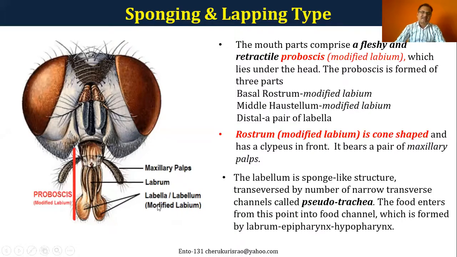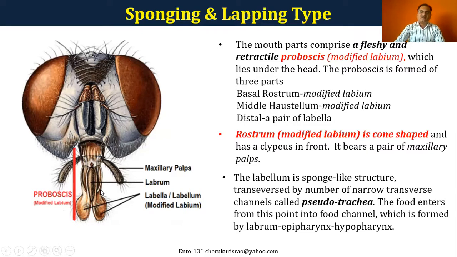And as far as the labium is concerned, the lower lip, this is the most important part of the rostrum. At the end of the labium, you can see some kind of pseudotrachea. Because of capillary action, the food material will be taken inside. That's how these mouth parts are observed in your houseflies.